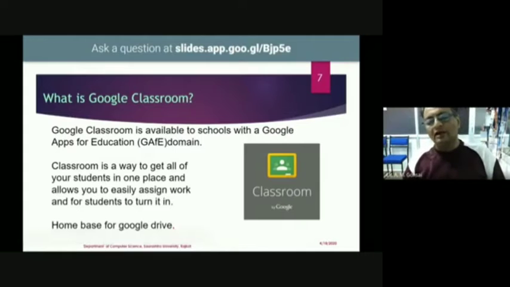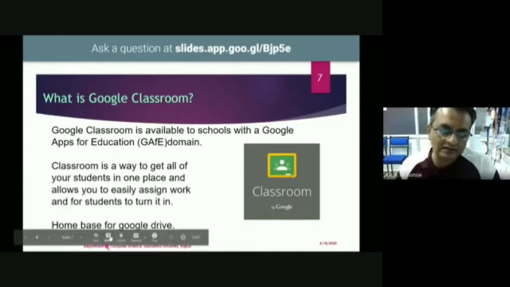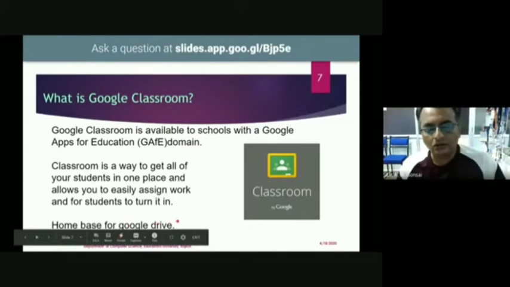Once you have a Google account, you automatically have email, Google Drive, Google Classroom, Google Forms, Google Slides, Google Docs, and Google Jamboard. These are all integrated with each other, and we can get everything stored in one location, that is our Google Drive. All the data are stored in our Google Drive.